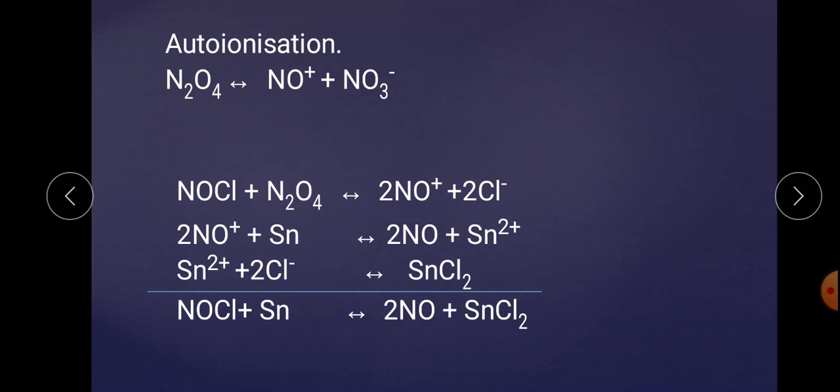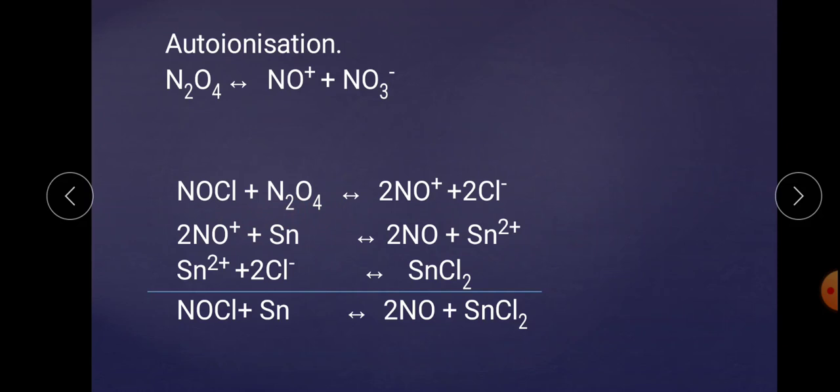For example, NOCl: when NOCl is added to N2O4, there is a formation of NO+ ions, and according to the principle, because of the formation of the cation NO+, NOCl in the presence of N2O4 acts as an acid. So it is acidic in nature in the presence of N2O4.